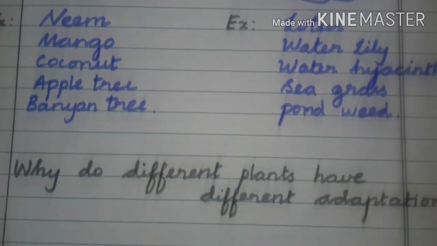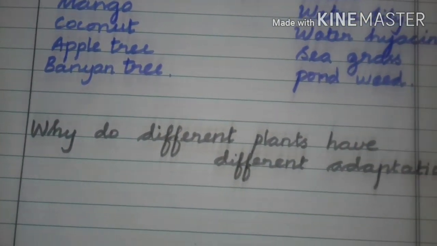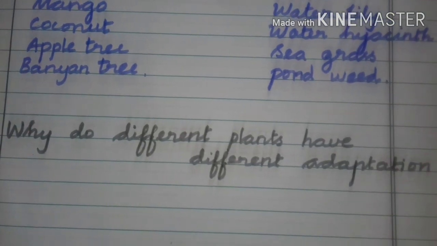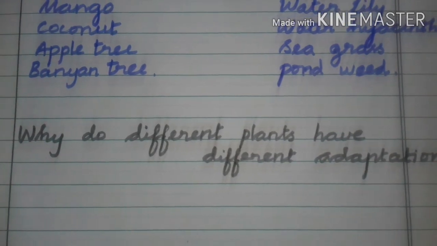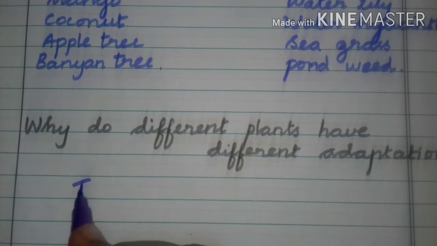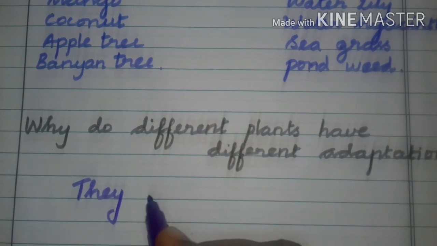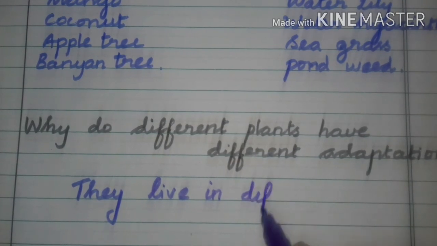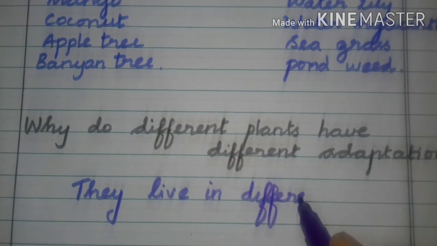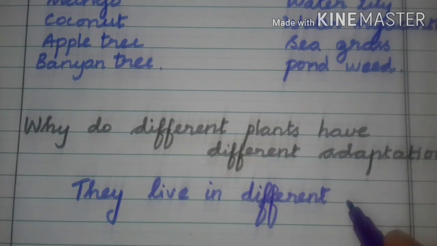Okay. Now you should answer my hard questions. Why do different plants have different adaptations? Why can't they have the same adaptation? Very good, because they live in different habitats.